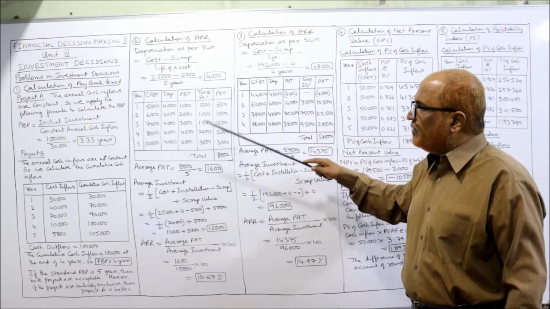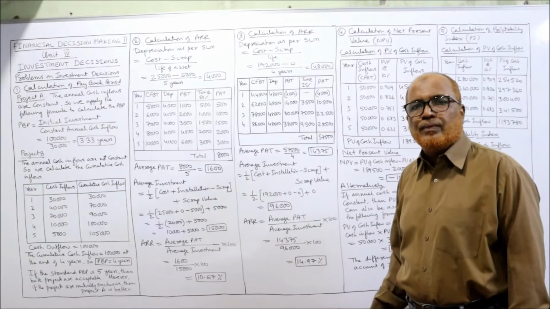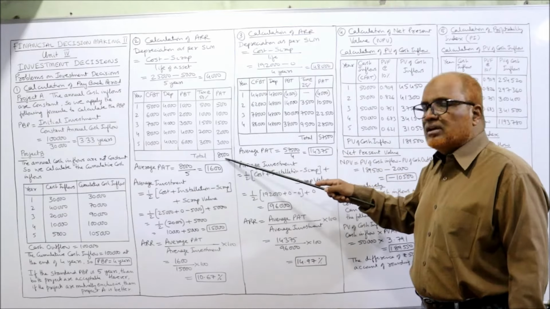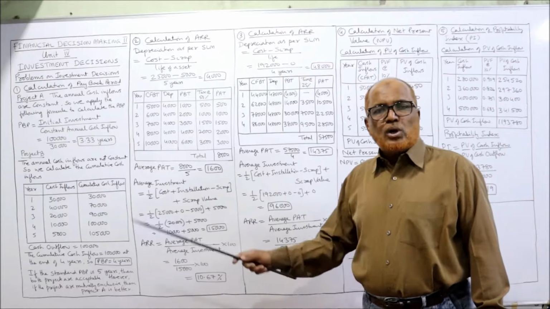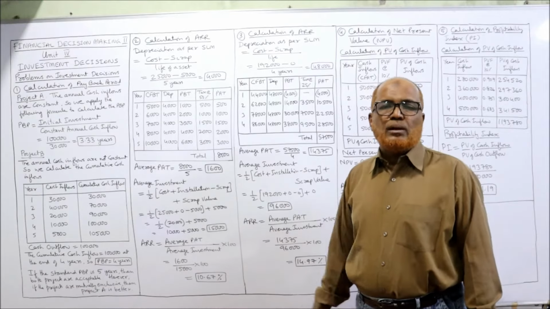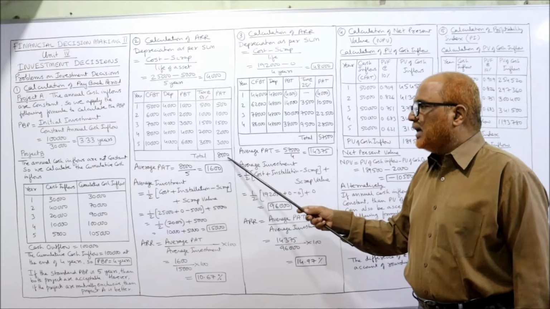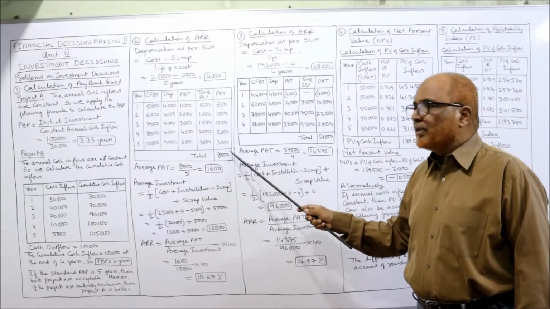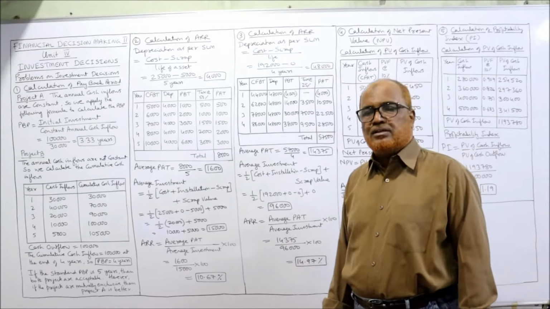For calculating ARR, we require PAT. Now in this table, we have calculated PAT. Find the total PAT in 5 years. The total PAT in 5 years is 8,000. But we need average PAT. So average PAT is equal to total PAT divided by number of years. The total PAT 8,000, number of years 5. So 8,000 divided by 5, 1,600 is the average PAT.